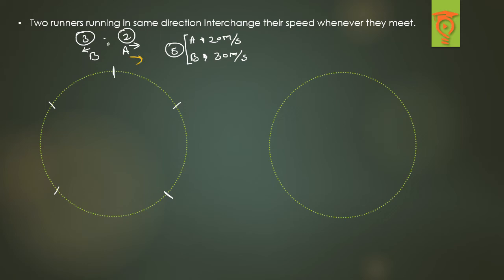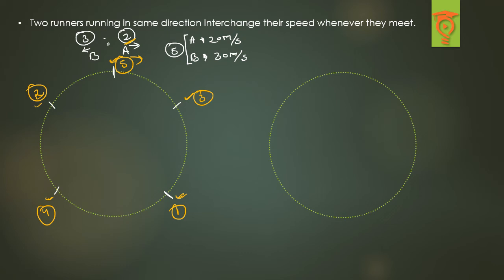A is moving in the clockwise direction. A has 2 in his ratio, so I'll count 1 2. This is the first meeting point. Now 1 2, the second meeting point. 1 2, the third meeting point. 1 2, the fourth meeting point. 1 2, and by default the fifth meeting point, the last meeting point, is the starting point, right?